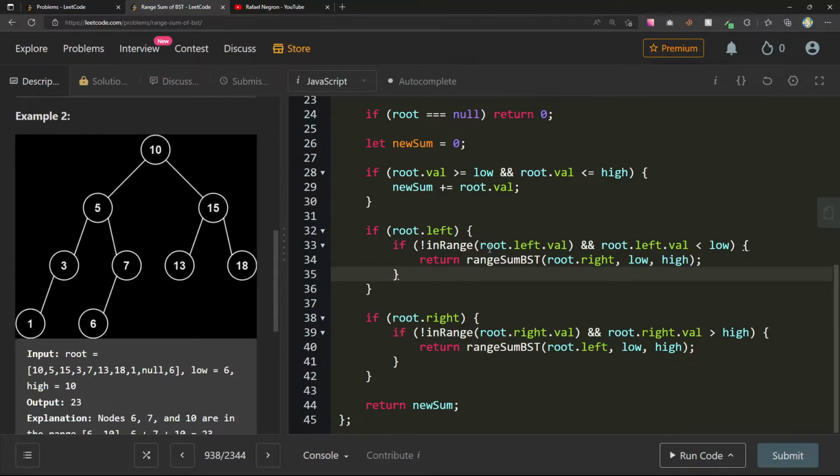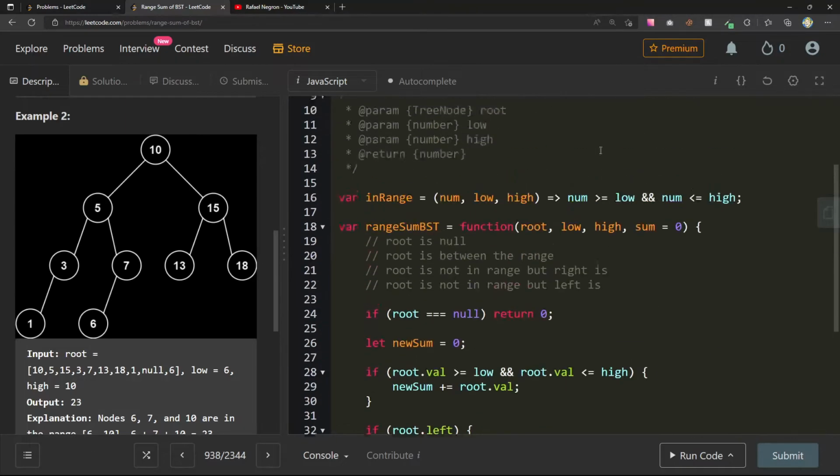So let's say we started at 10, we go left, not in range and less than low, we go right. That is in range, so I guess if it's in range, we don't do anything. If we come down to 6, if not in range and it's less than low, go right, that's null. Okay, we end all that, we go back to the 7, now we add that, right? We came back from there. So maybe we can do a post-order traversal where the information we get from the children is going to help us decide what to do on the way back up.